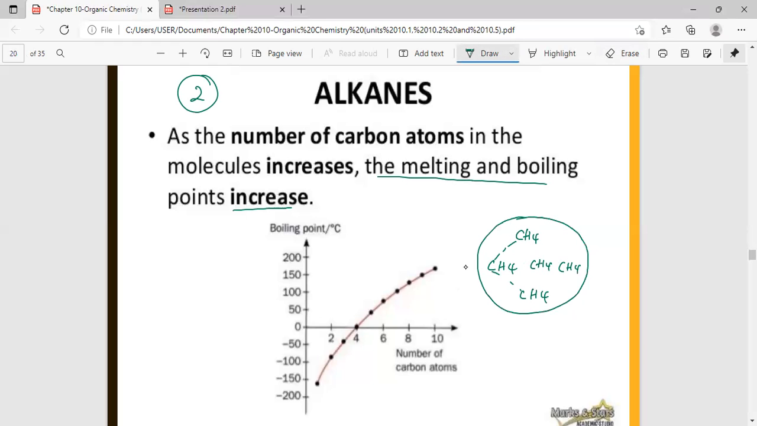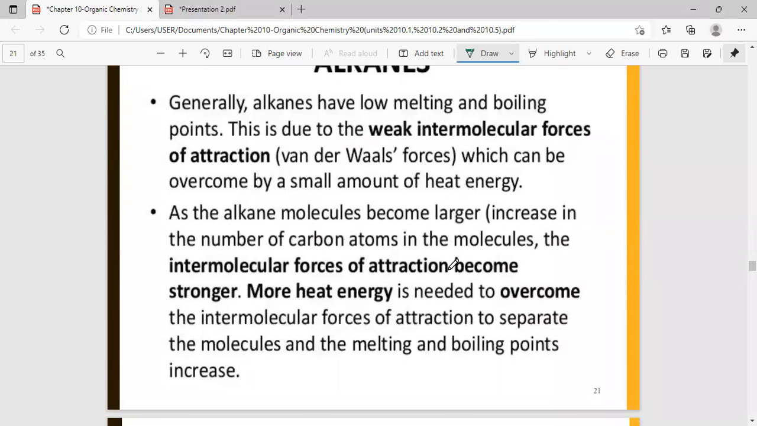So there'll be forces of attraction between the molecules themselves. Okay, so this is what you call intermolecular forces of attraction. So you need the energy to overcome these forces of attraction, in between the molecules. Okay, all right, so let's look at the explanation here.